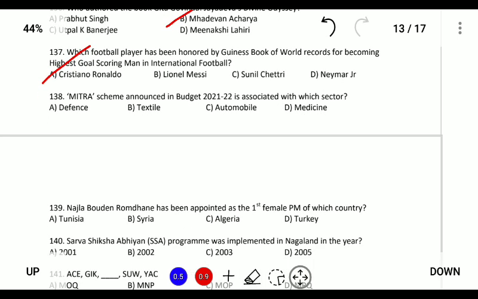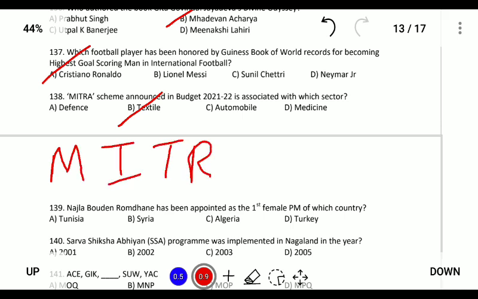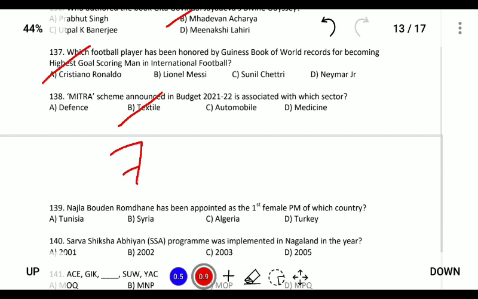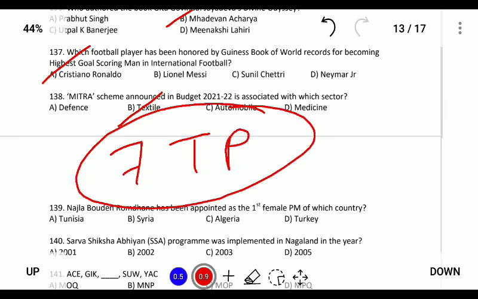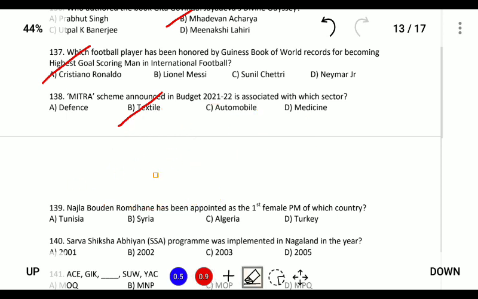Next, Mitra scheme announced in budget is associated with. So Mitra scheme is associated with textile. Mitra stands for Mega Integrated Textile Region and Apparel, and this has been related to textile region, which aims to establish 7 textile parks all over the country. And this was launched in 2012 to 2021 to 22, and the ministry is Mrs. Smriti Irani.